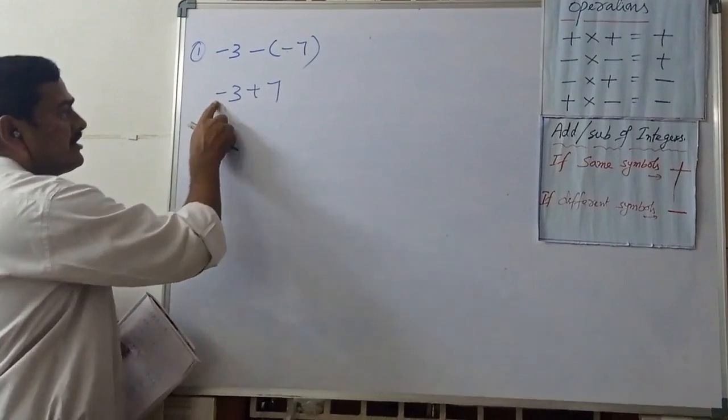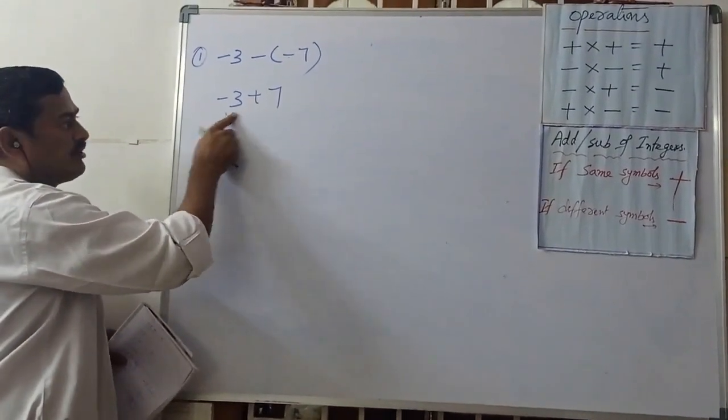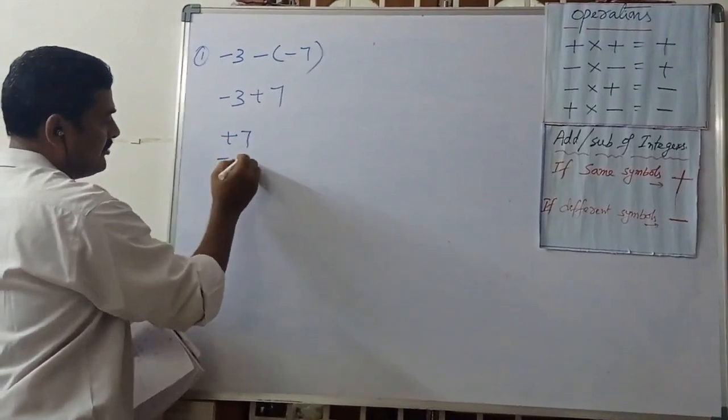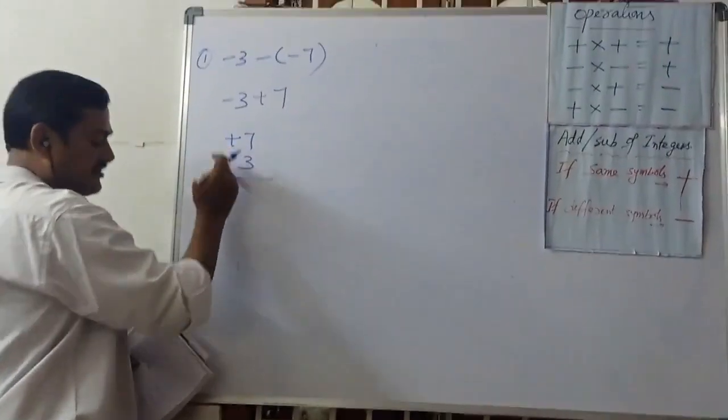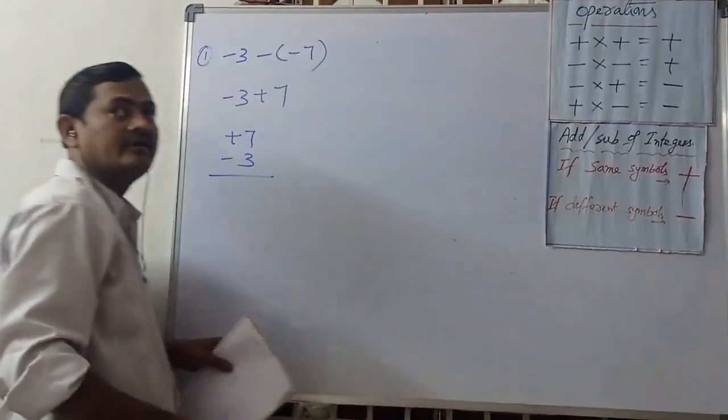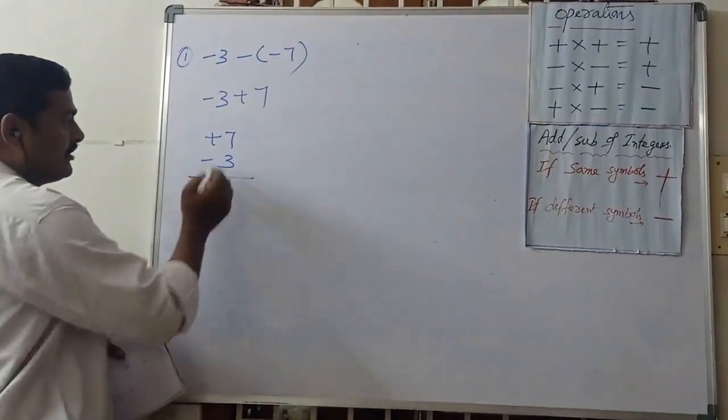Now here minus 3, here plus 3. Now what will happen? Here greater symbol is plus, 7 minus 3. Now different symbols means what is the operation here? Different symbols means we go for subtraction.